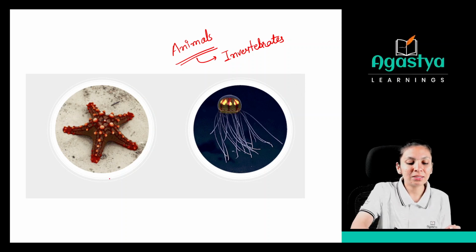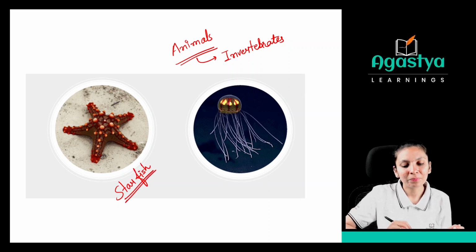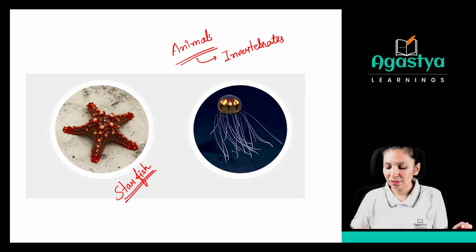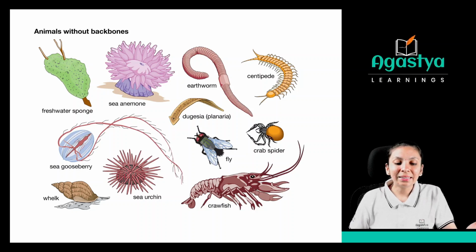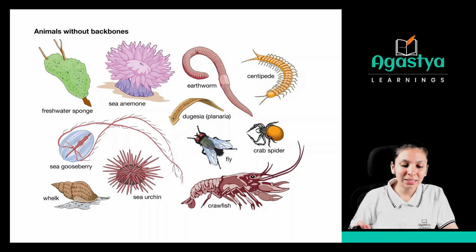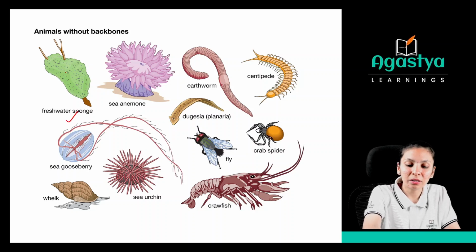Okay? So this is a starfish, which you can see in the ocean. Okay? Clear? So these are examples of invertebrates which do not have a backbone. So these are the animals without a backbone. See, freshwater sponge. This sponge lives in the water. Then sea anemone. Sea anemone is also living in the water.